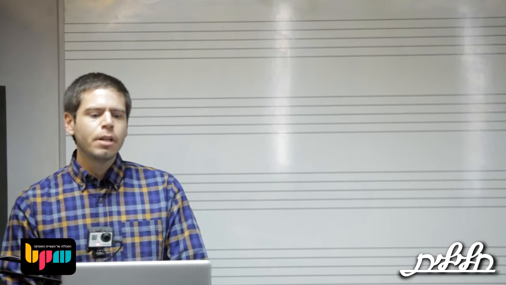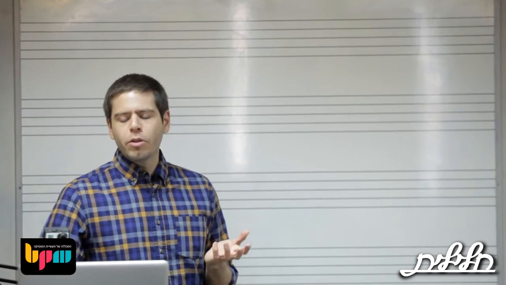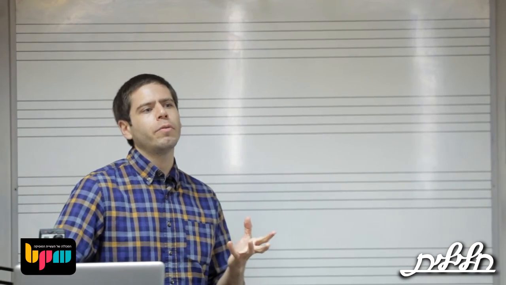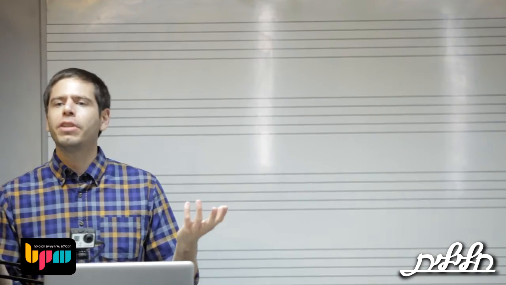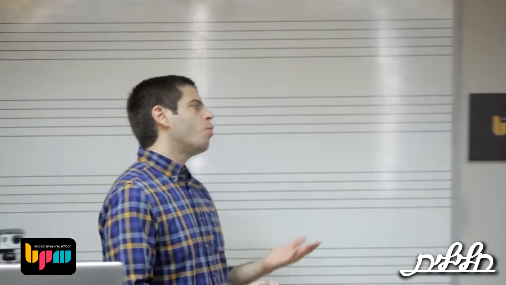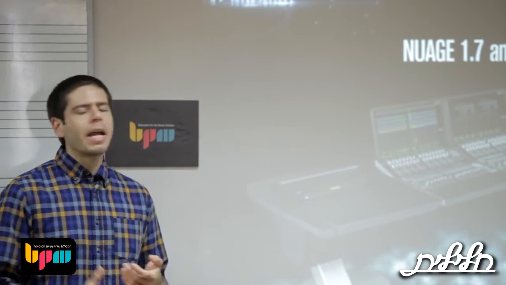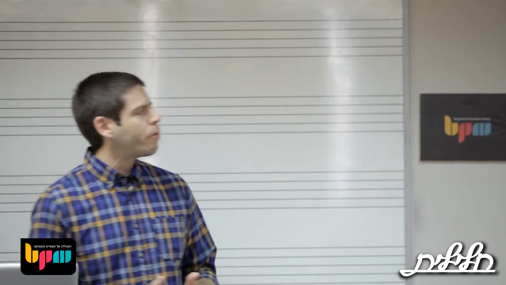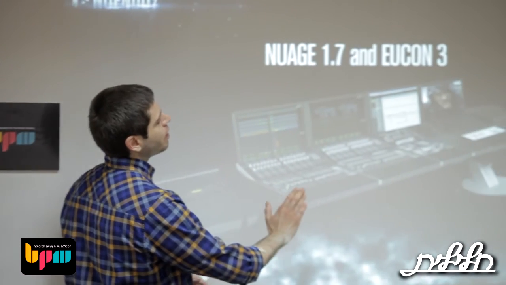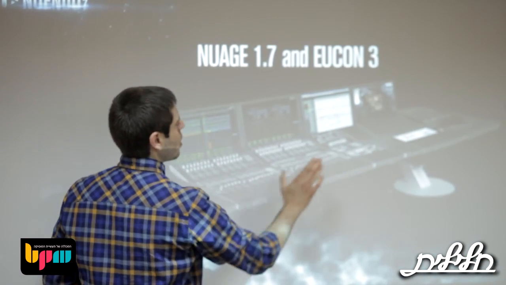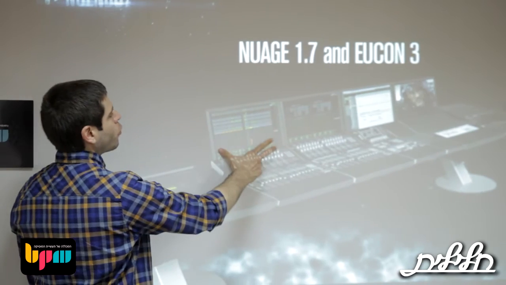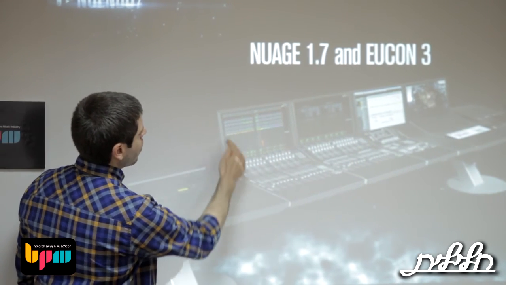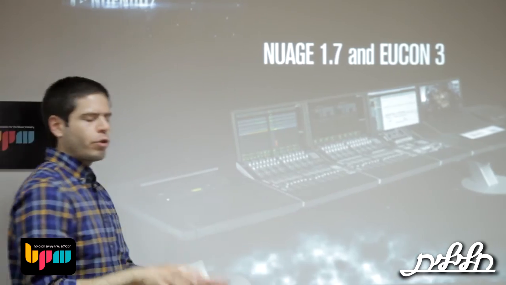Also worth mentioning, Nuendo is also compatible with Eucon 3, so you can have control with more surfaces than before. But of course, the Nuage is the main controller for Nuendo. It's a Yamaha hardware, and it's completely integrated. It's very, very, very powerful. The way it is, it's a modular system, so you can have either, this is the master section, and these are the fader sections. These are 24 inch monitors, and your channel will be aligned with your control surface.